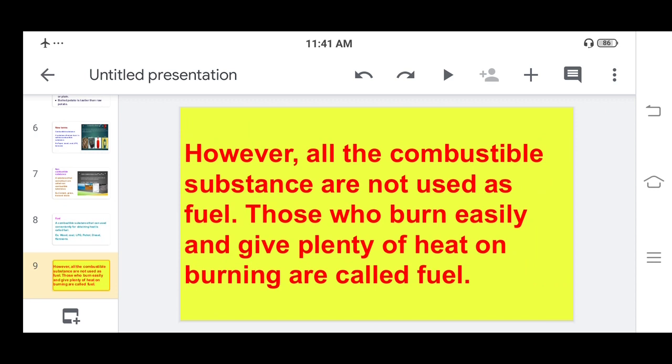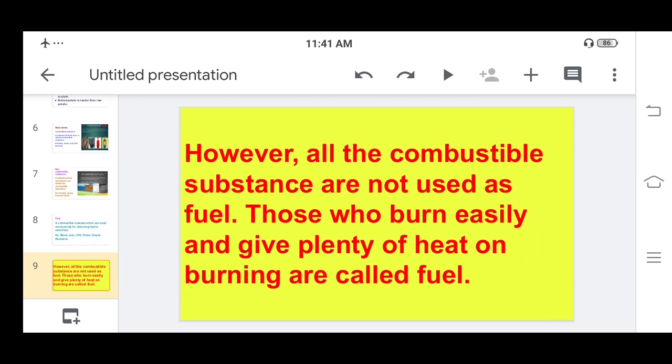Many combustible substances give you heat, but only those combustible substances are called fuel which give you more heat and which burn very quickly. Even paper can burn easily, so we call paper a combustible substance. But can we use paper as a fuel for cooking?